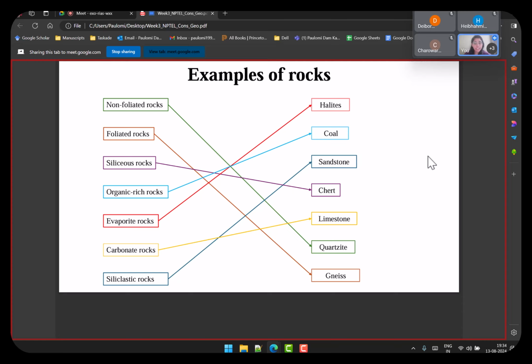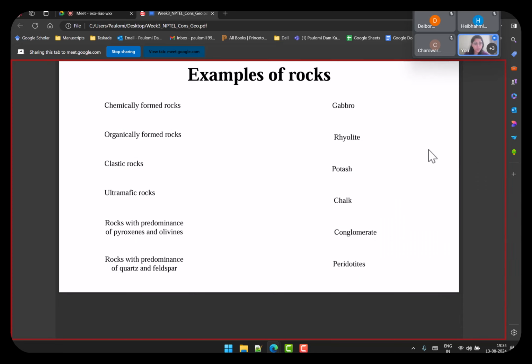Similarly, these are the first few sets of rocks that we had studied. The next set was this. Try to solve this as well, or at least try to remember if you can recollect listening to them in the lecture series. So here we have the rocks that are formed chemically, rocks that are formed organically, clastic rocks, ultramafic rocks, so iron and magnesium consisting. And then we have rocks which have pyroxenes and olivines predominance, and quartz and feldspar predominance.